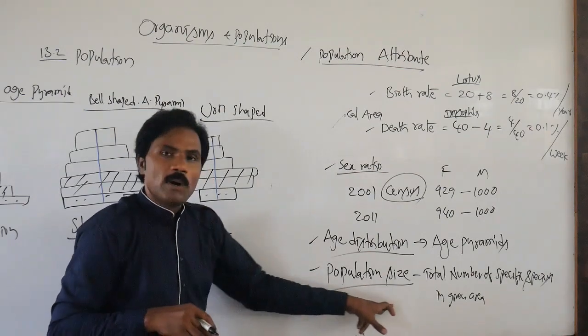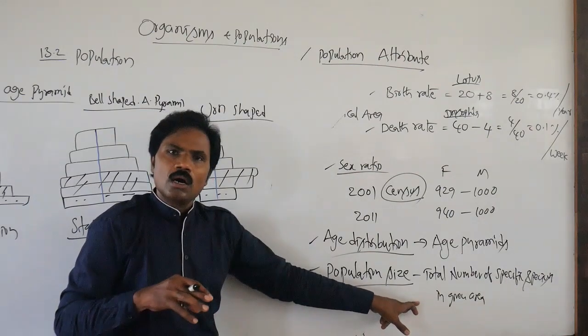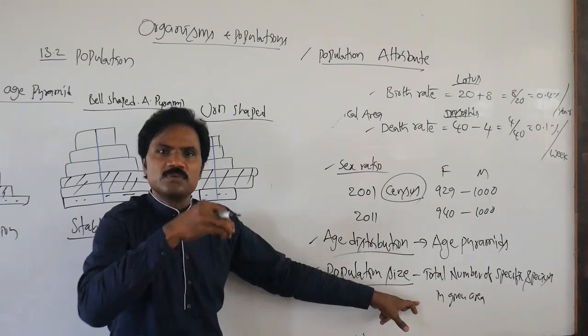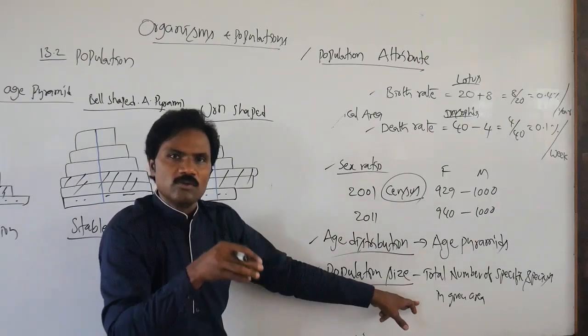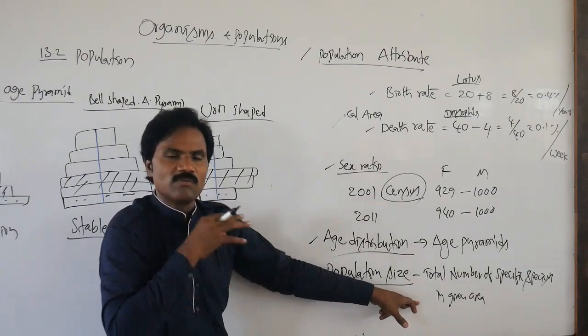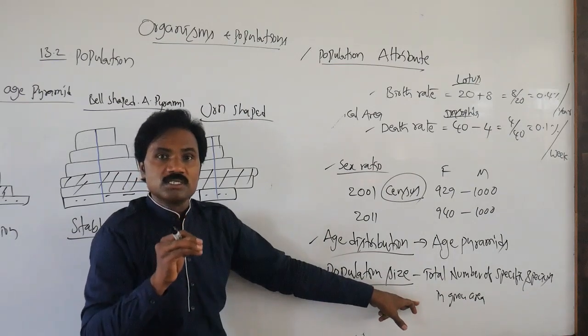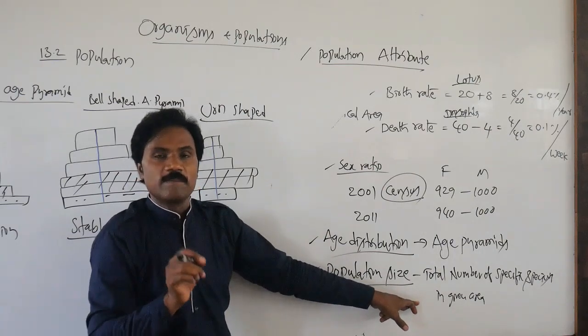But how can you say some areas have a larger population and some areas have a smaller population? Population size is very important.